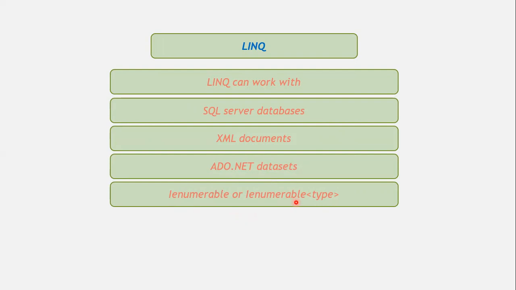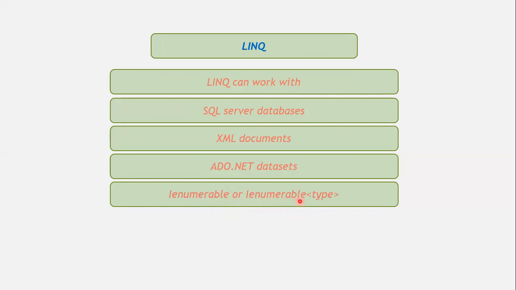So by using LINQ, we can fetch data from any kind of data source that is supported by the IEnumerable or IEnumerable generic interface. We use the foreach loop for all kinds of data collections that are supported by IEnumerable.